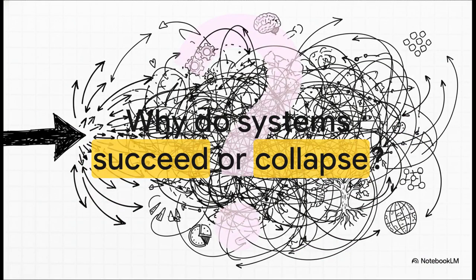It's the ultimate question, isn't it? Why do systems succeed or collapse? To really answer this, we've got to completely shatter the illusion of simple, linear "A causes B" cause and effect. In the real world, whether we're talking about biology, ecology, the global economy, or massive engineered infrastructures, behavior almost never arises from a simple, straight line. Instead, it emerges from a massive, super tangled web of interactions.